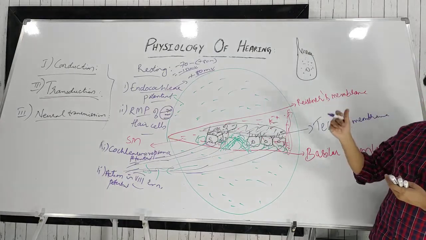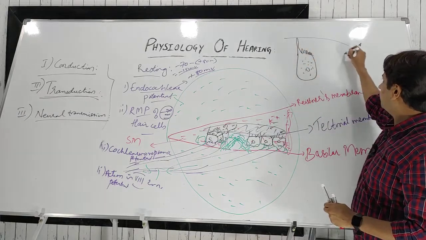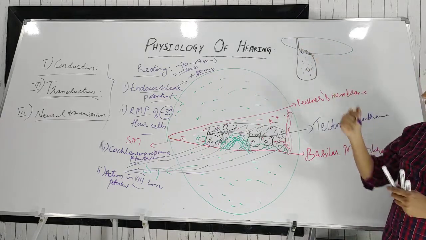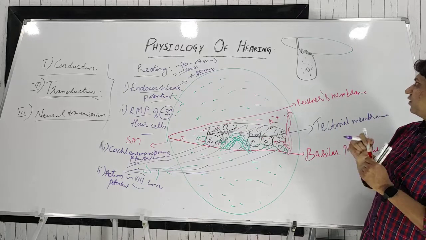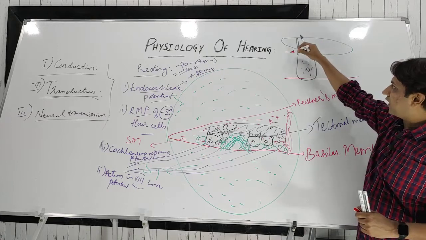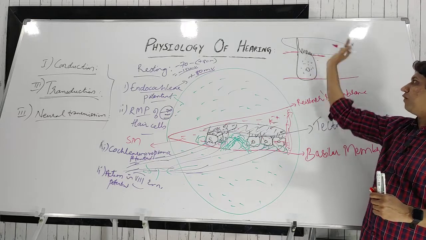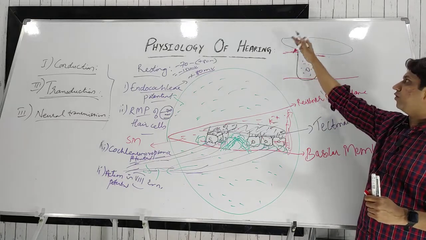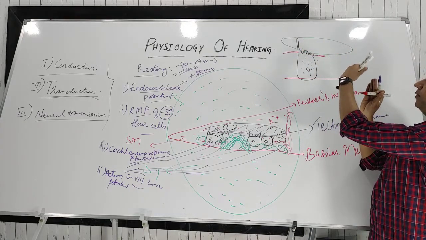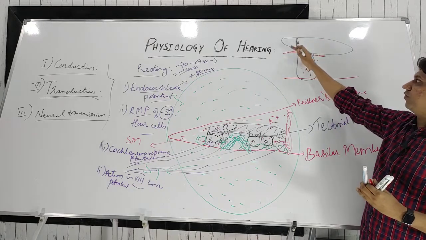So around 100 of the cilia will be present here on the hair cell, kinocilium and stereocilia. Okay, now as you know, these are embedded into this gelatinous material, that is the tectorial membrane, that is the cilia, kinocilium, the stereocilia are embedded in this tectorial membrane. Okay, and below this they are at the basilar membrane, and they are fixed by one more membrane, that is the reticular lamina. Okay, so now because of the upward and downward movement, there is movement of these hair cells with respect to this tectorial membrane, and this causes the to-and-fro motion of these hair cells.